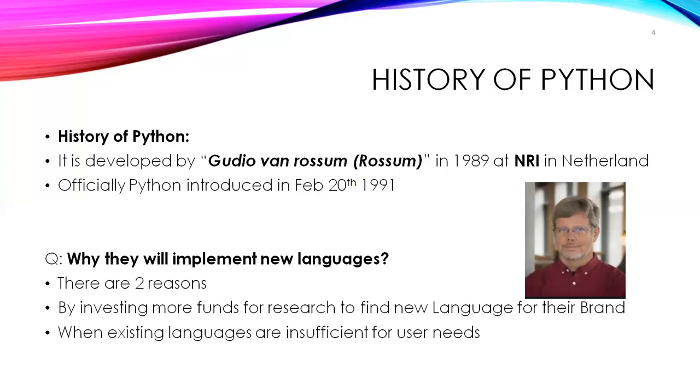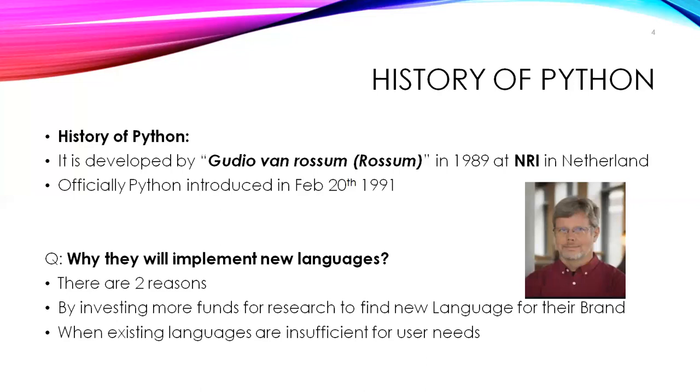Similarly, that's one reason: investing more funds in research to find a new language for their brand. The other reason is when existing technologies are insufficient for our requirements. Those are not fulfilling our requirements. A lot of headaches we are getting using the existing technologies. Then they look for a better technology. So these are the two scenarios where new technologies are introduced into the market.